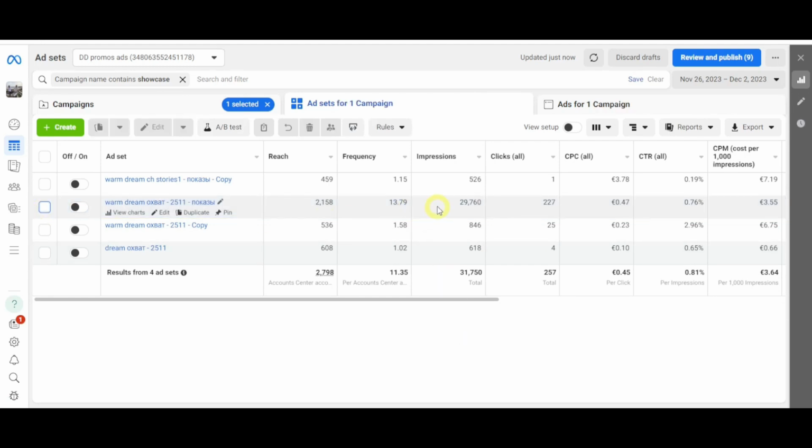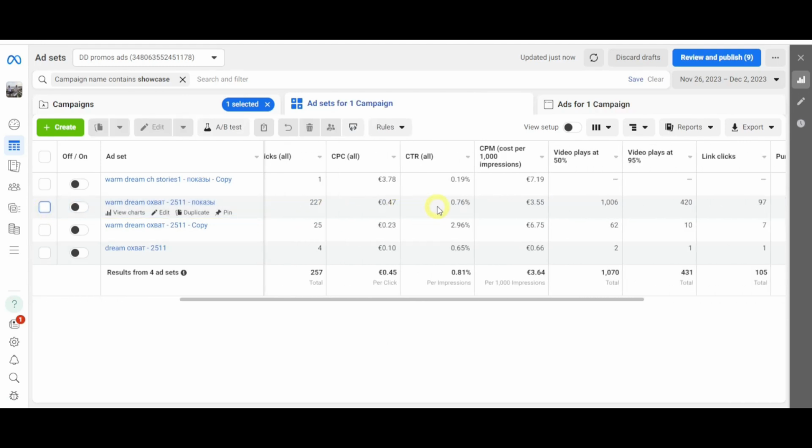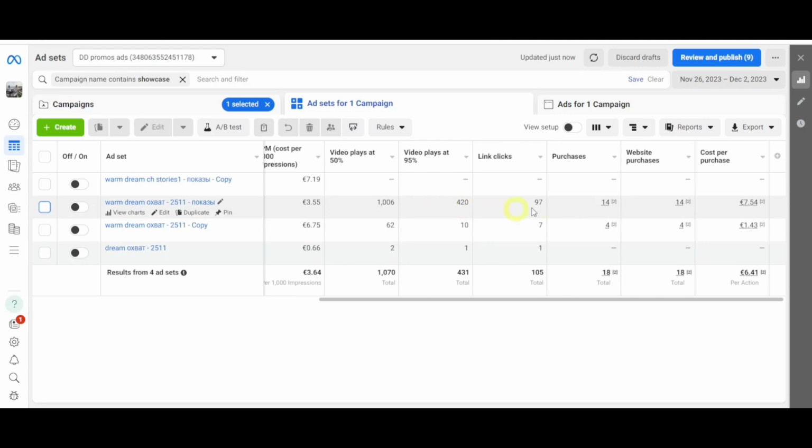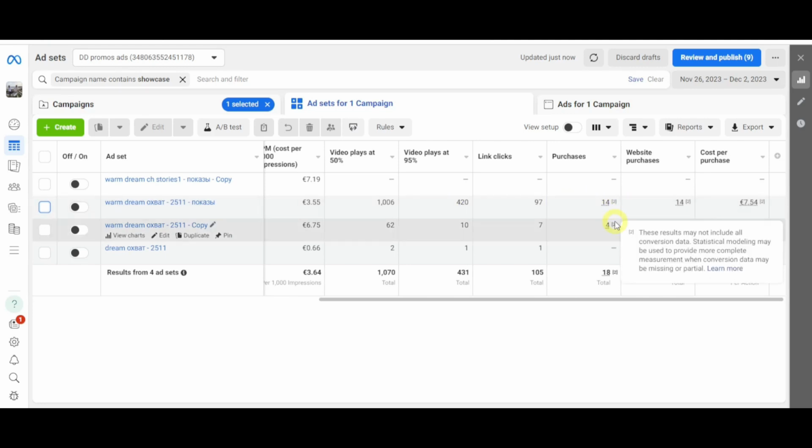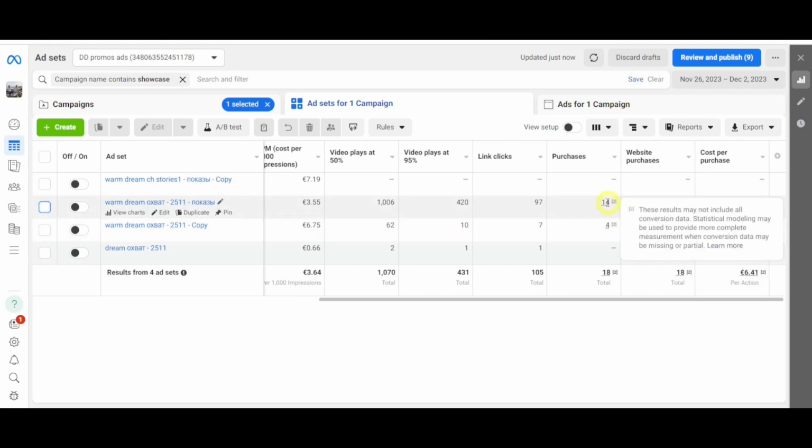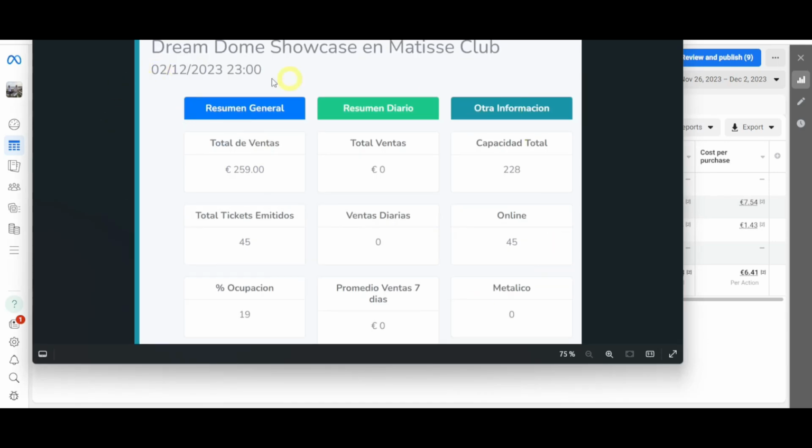However, it's important to note that Facebook does not accurately register all conversions that occur on your website, especially if tracking is solely conducted via pixels. This issue is a general market problem. For example, Facebook recorded 18 sales for our specific case, but the campaign capture from the platform we used actually shows 45 sales, totaling €269. Although this amount isn't significant and we didn't expect many attendees considering we only sold 45 online entries, it was our first event, and surprisingly, almost 200 people attended.